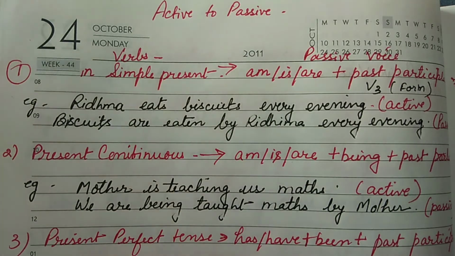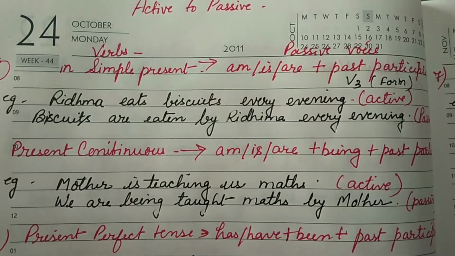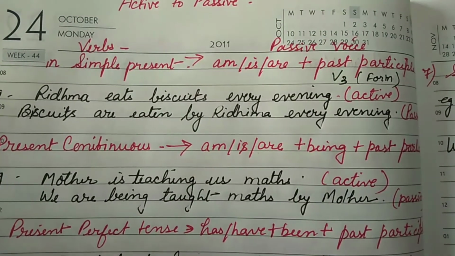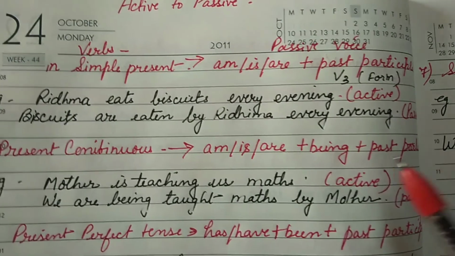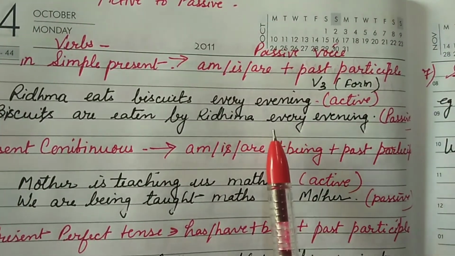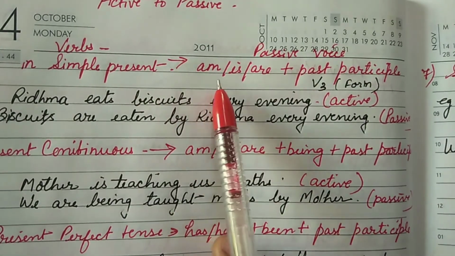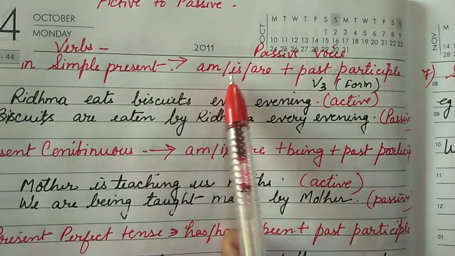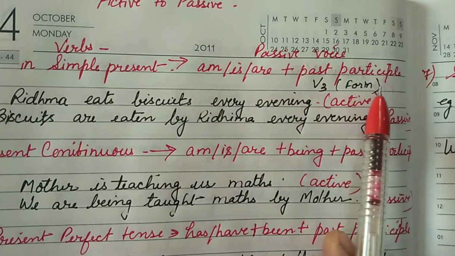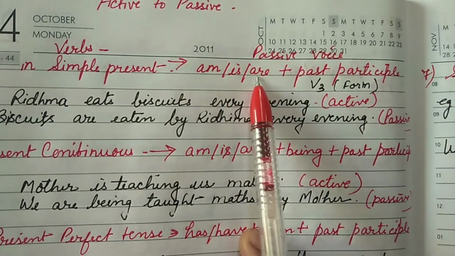So all the three forms of the simple we will follow. That is your simple present. In the present form, how you will change the statement from active to passive, that you have to understand. So in the simple present, whatever the statement is there, it will convert into the passive voice, but you have to follow the rule in this manner. So it will change as am, is, are plus V3. You have to apply it, whatever the statement is there. So accordingly you will use this, plus your V3 statement.